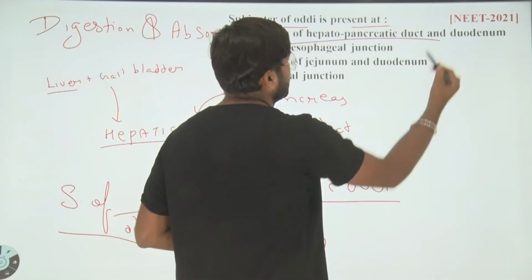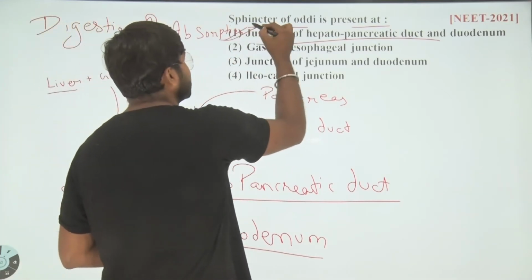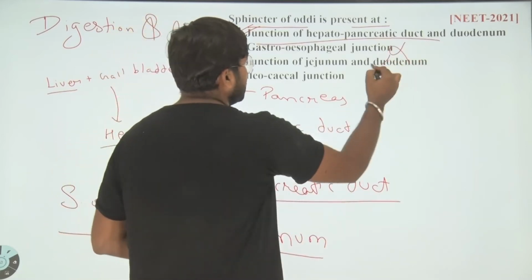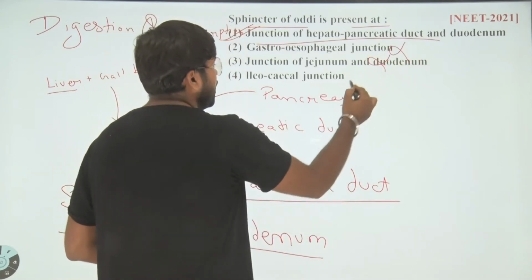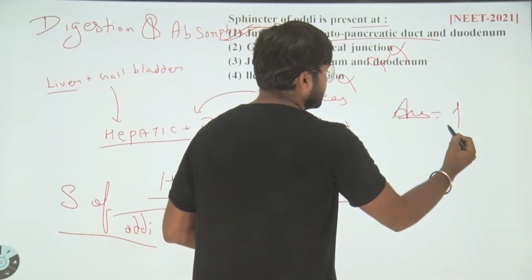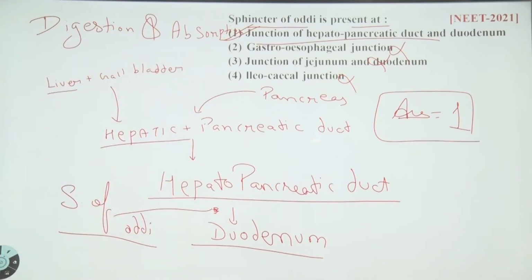So look at the options, a very good question. The junction of the hepatopancreatic duct and duodenum is the correct answer, not the gastroesophageal junction, not the junction of jejunum and duodenum, not the ileocecal junction. The correct answer goes to the first option. Copy down.